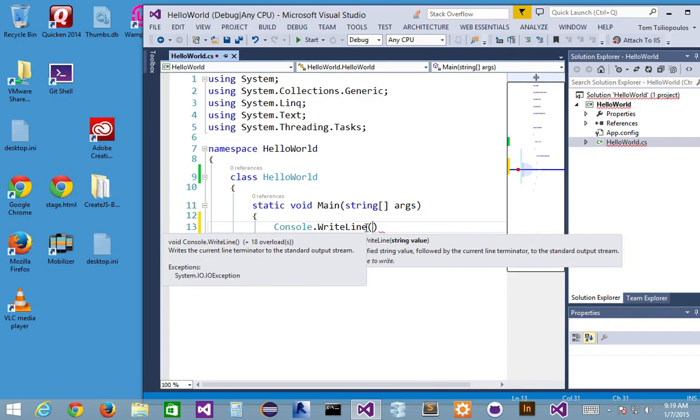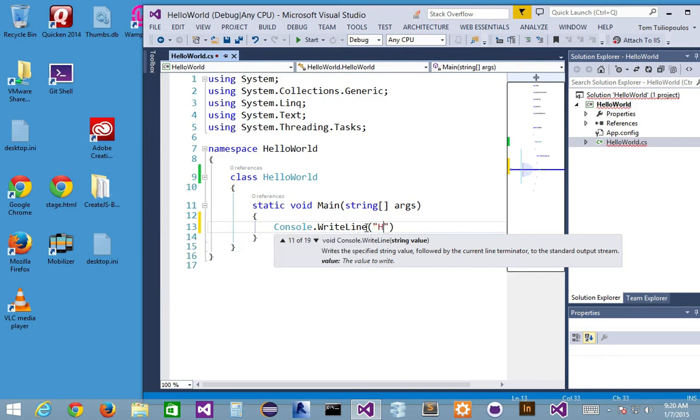So IntelliSense, that's why I recommend it. Some people say, I really hate Microsoft Visual Studio 2012, 2013. It's 70 million lines of code. It's really fat and heavy. Do I have to use it? Can I not use a text editor? Certainly you can use a text editor, and you can actually compile things on the command line. I don't recommend it. It just takes too long, right? As developers, we have to think about doing things the fastest way we can. And that's the whole idea about rapid application development. We want to develop things as quickly as possible.